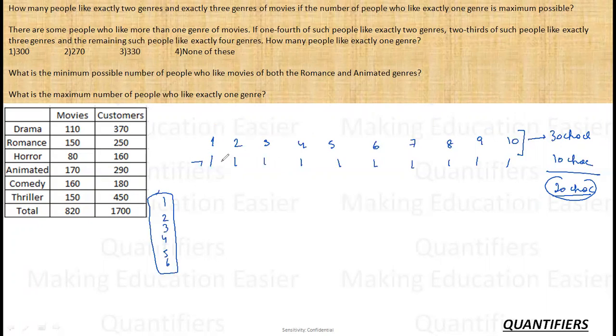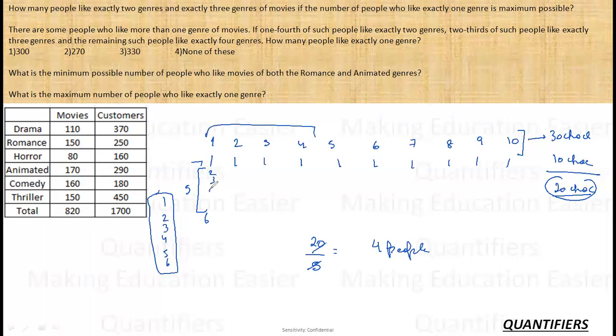Right now each one has one chocolate. What is the maximum number of chocolates one can have? 6 chocolates. That is, how many more chocolates can I give? 5 more chocolates. So if I distribute these 20 chocolates 5 each, can I say I will have 4 people with 5 more chocolates? So the first 4 people will go from 1 to 6 chocolates. In this manner, I have 4 people with 6 chocolates each and 6 people with 1 chocolate each. So the total number of chocolates distributed is 30.